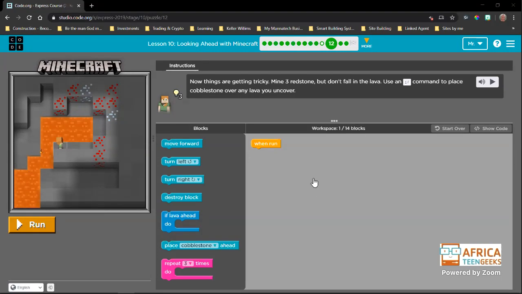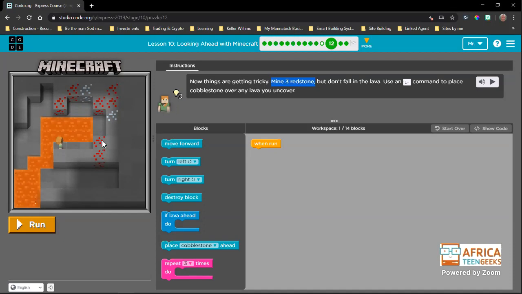Let's get to this. What we have here is Alex, and they say now things are getting tricky. Mine 3 redstone, but don't fall into the lava. Use an if command to place cobblestone over any lava you uncover. So we have 14 blocks to get 3 of these redstone.